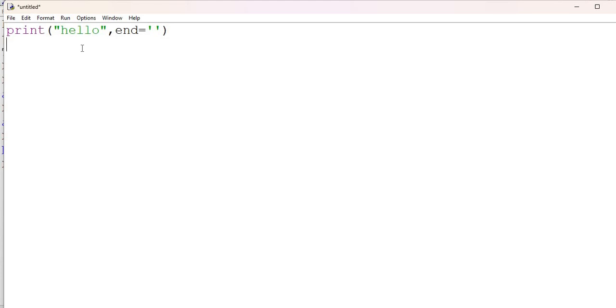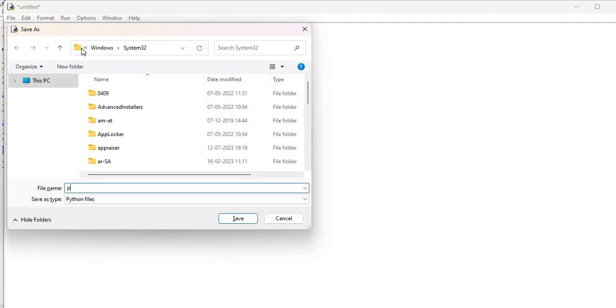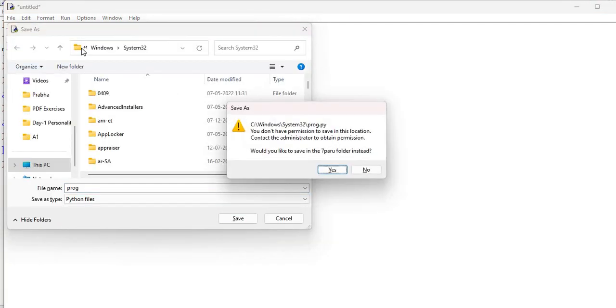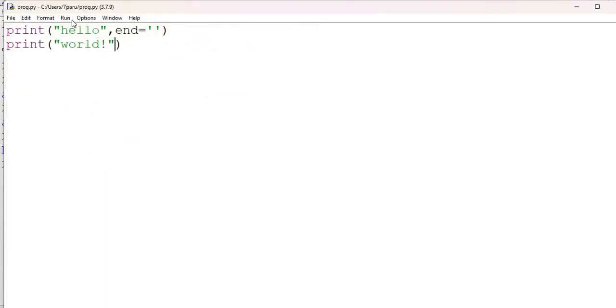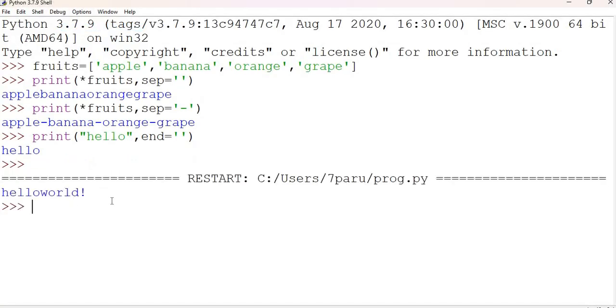So hello, and then I'm also going to print world. Hello world. I'm going to save it as prog, and now if I run it, you see hello world.